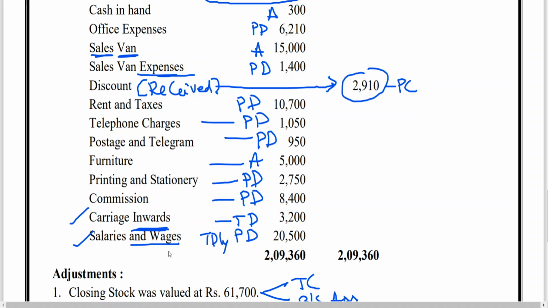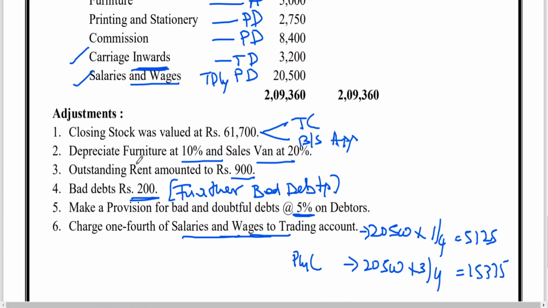Initially, we thought it's PD because wages is given later. It is generally profit and loss account. But since an adjustment has been given, part of it goes to trading account, part of it goes to profit and loss account. Okay. Then all these adjustments are related to P&L account only. But now you can take closing stock 61,700.